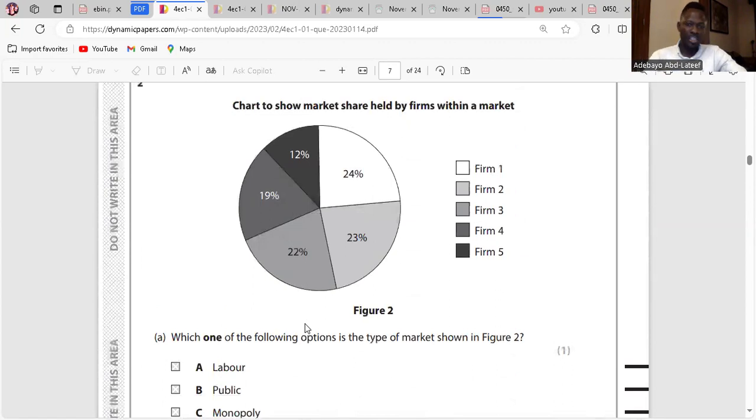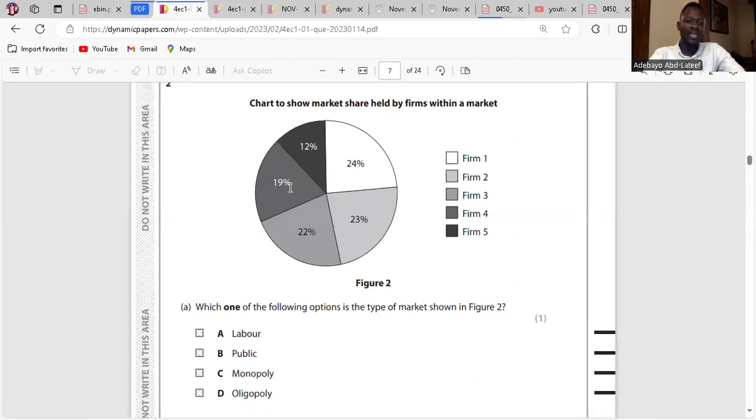Question 2, we have the chart. The chart doesn't give you why each option is not the answer and why we choose the last option. Labor. Labor is about employment. So the chart is not talking about employment, right? So it's not A. Public. Public is a sector of the economy, public sector. The chart is not talking about economic sector or either mixed economy or market economy. So it's not.